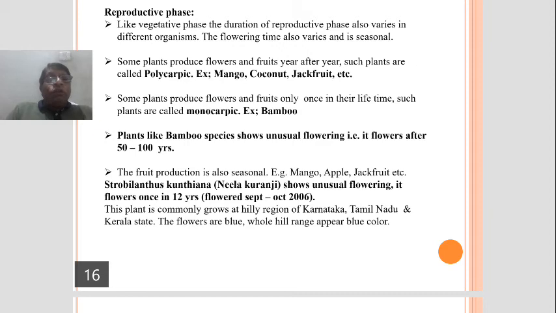This plant also shows unusual flowering. It flowers once in 12 years. Look here. The bamboo flowers only once in lifetime, after 50 to 100 years. But this plant flowers once in 12 years.